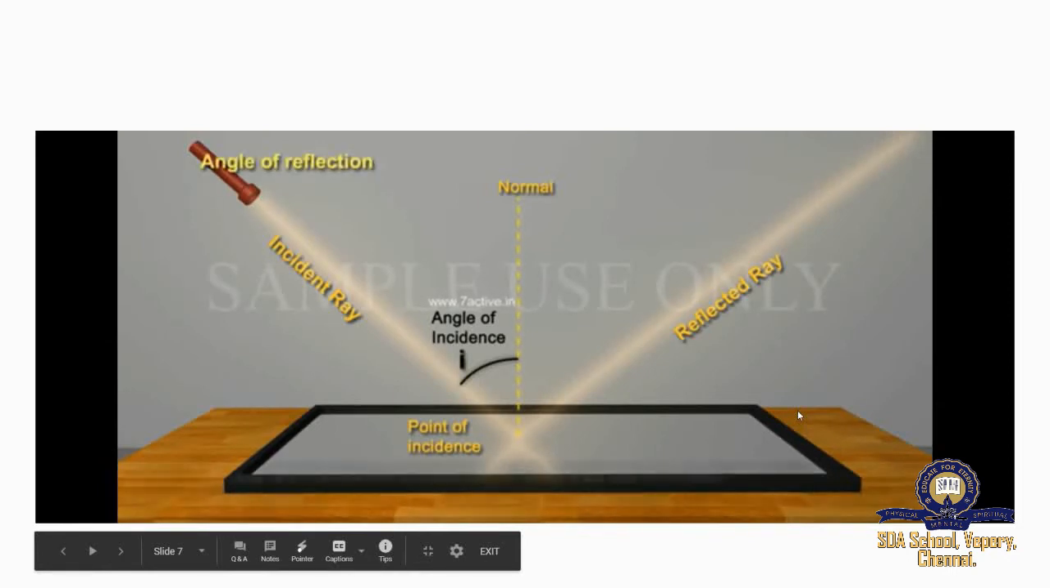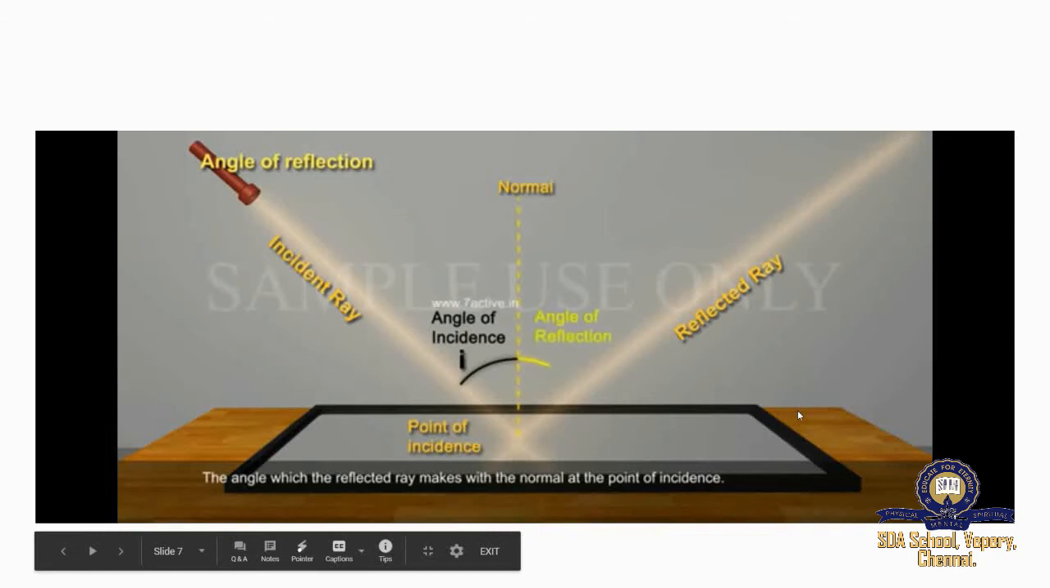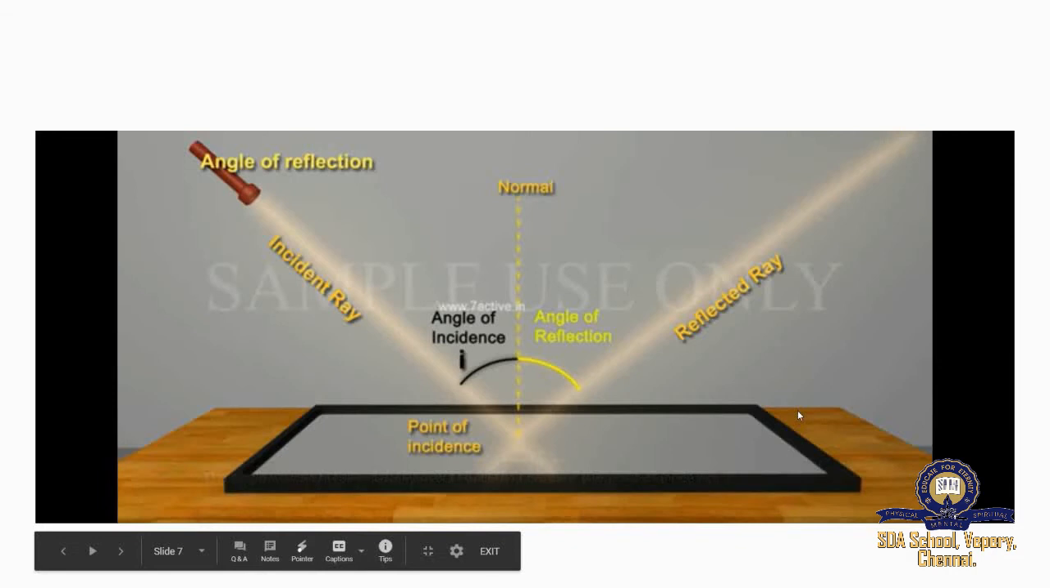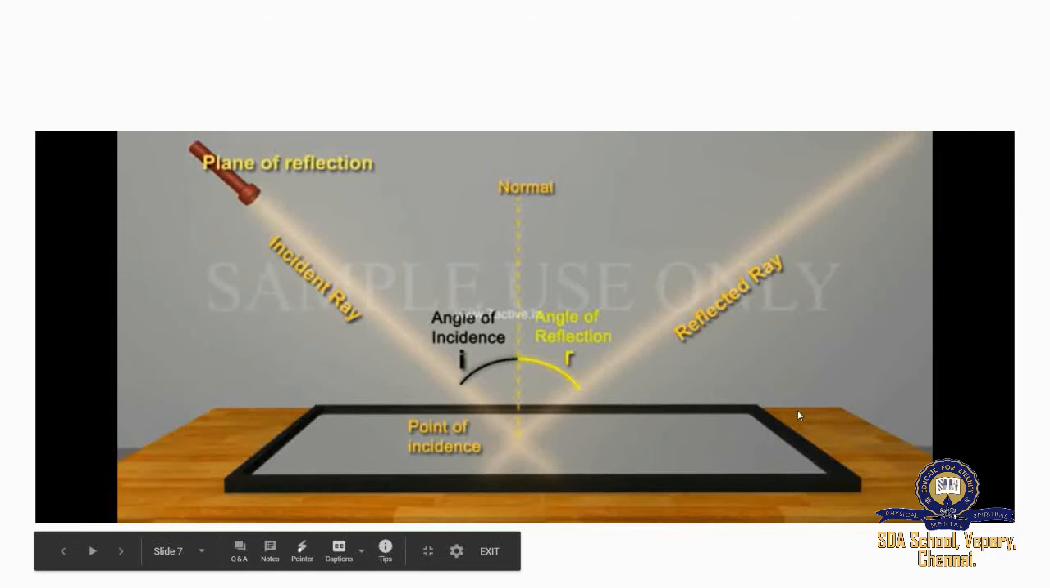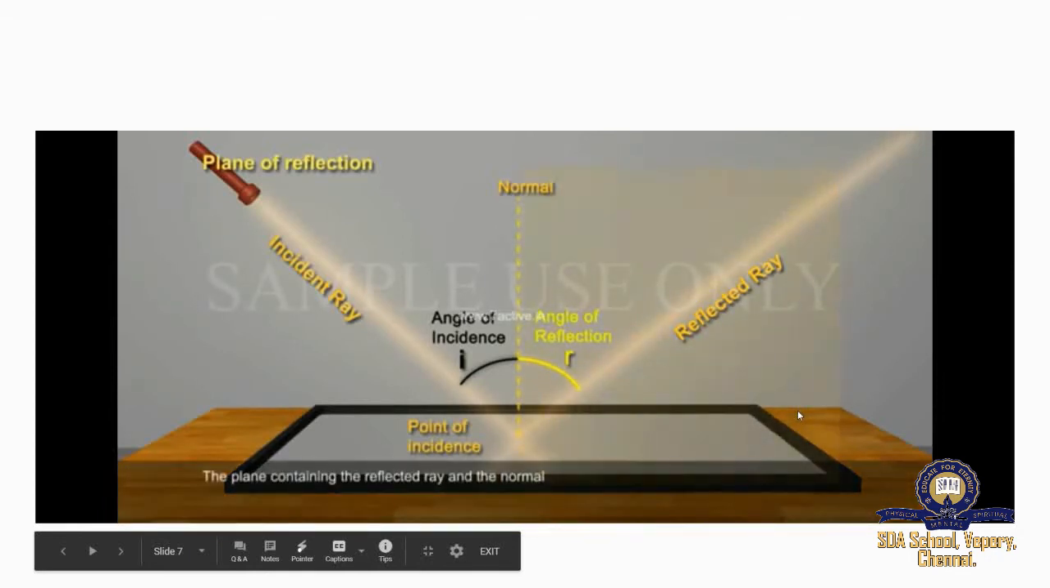Angle of reflection. The angle which the reflected ray makes with the normal at the point of incidence. It is denoted by the letter R. Plane of incidence. The plane containing the incident ray and the normal. Plane of reflection. The plane containing the reflected ray and the normal.